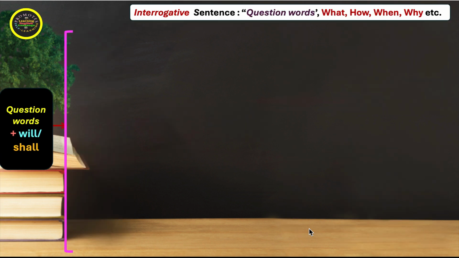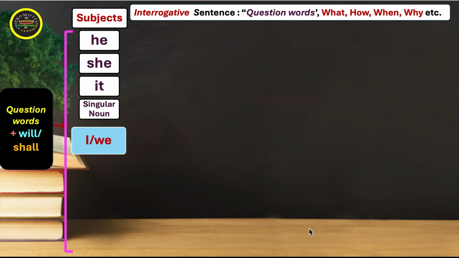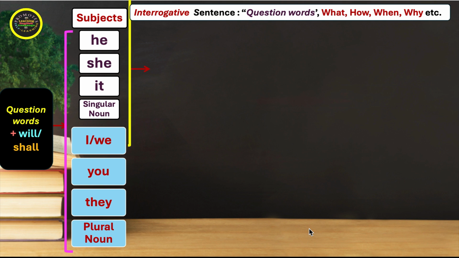We have interrogative sentences with question words like what, how, when, why, etc. In this case, question words will come first. After that, will or shall. Then we have subjects like he, she, it, singular noun, and some more subjects: I, we, you, they, and plural noun. And of course, we have to use the first form, the root form of the verb. And then we have objects or other words, and for sure a question mark.